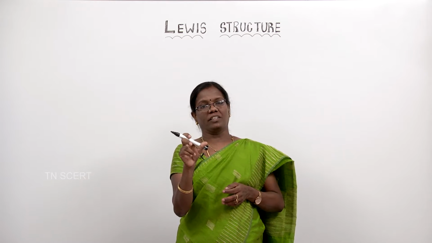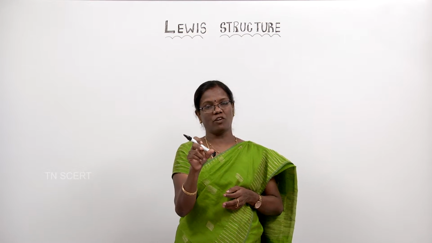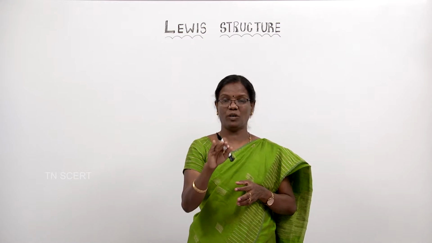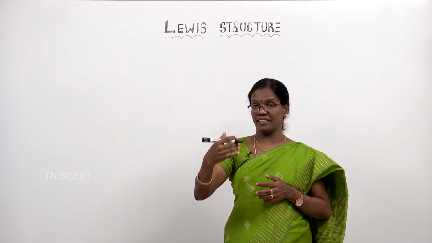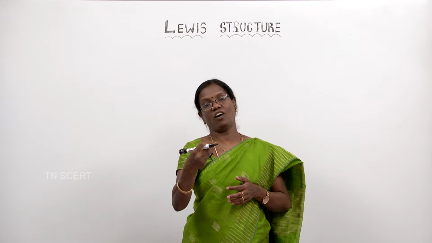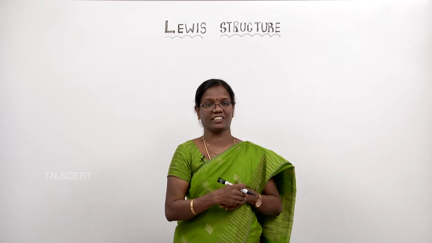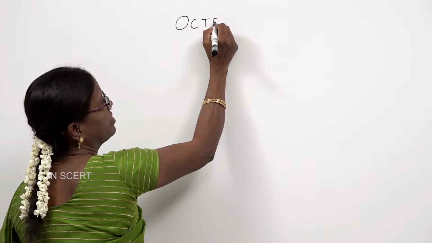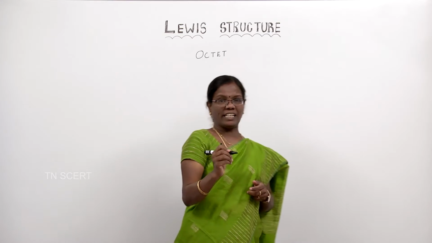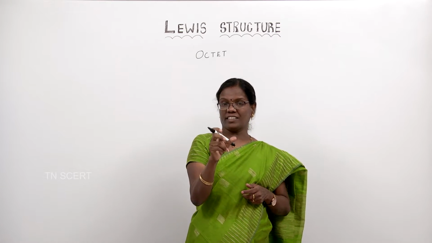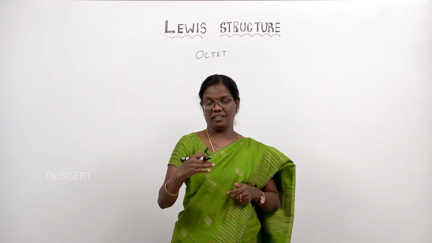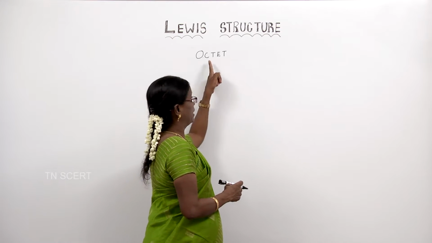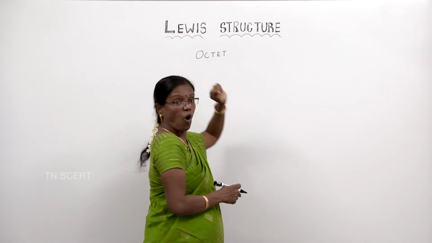So, a bond is formed. Where is a bond formed? A bond is formed between two atoms. Why is a bond formed? In order to attain stability. How is stability attained? By getting the octet structure. So, what is octet structure? Octet comes from the number 8. So, Kossel and Lewis suggested that a bond is created between atoms by sharing or losing or gaining of electrons, thereby the atoms attain the octet structure.